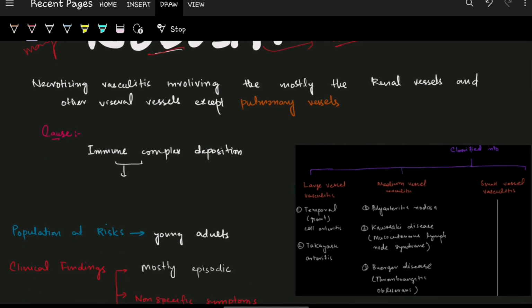So coming towards its definition, it is a necrotizing vasculitis. Necrotizing means that necrosis occurs in the vessels.